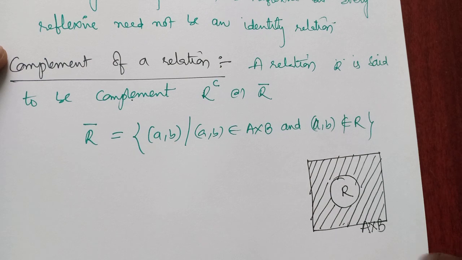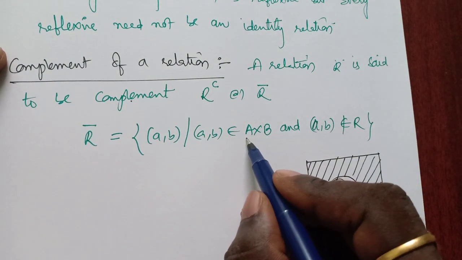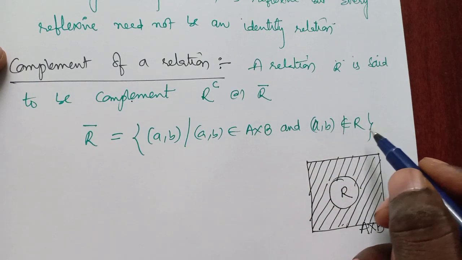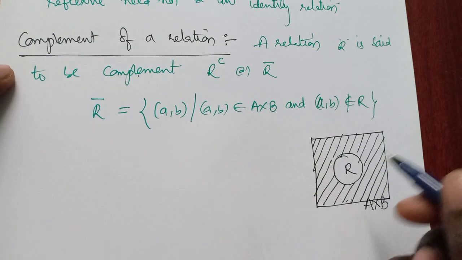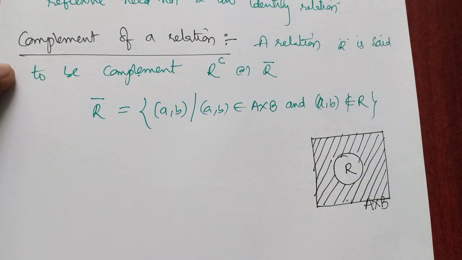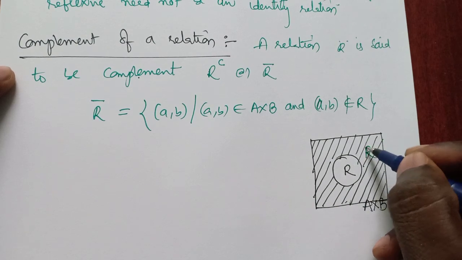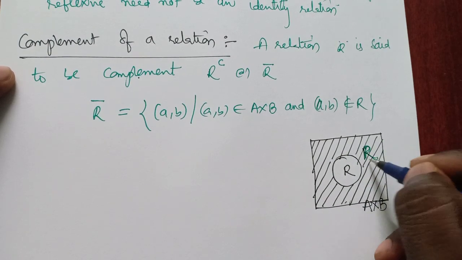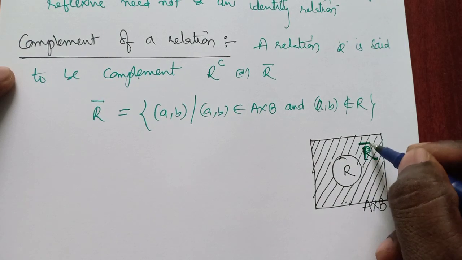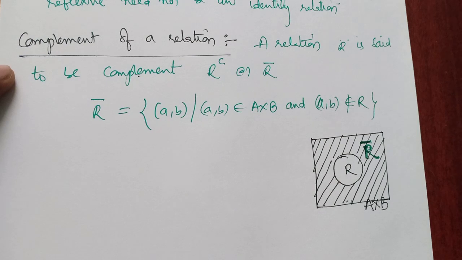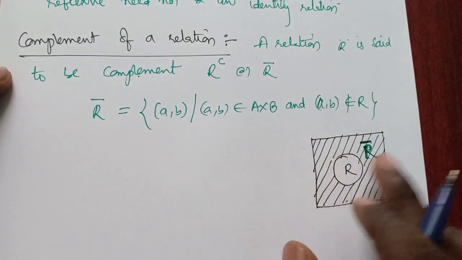We need the elements in the Cartesian product but not in the relation. So this shaded part indicates R complement. We need the shaded region but not the circle.